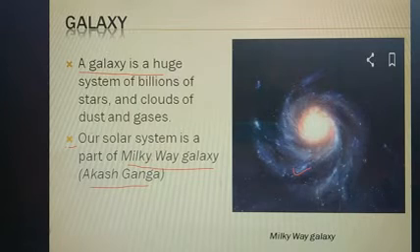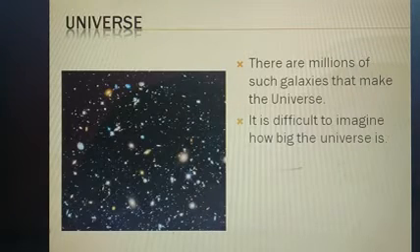Let's go to the next topic. The next topic is the universe. There are millions of such galaxies that make the universe. It is difficult to imagine how big the universe is. In the present time we cannot say what the size of the universe is.